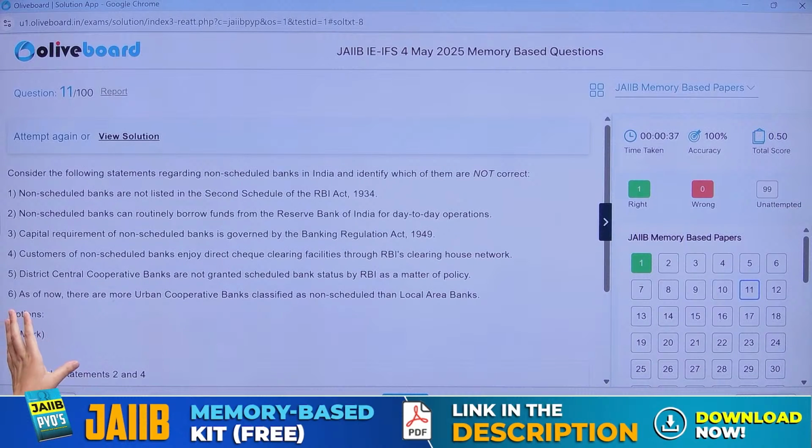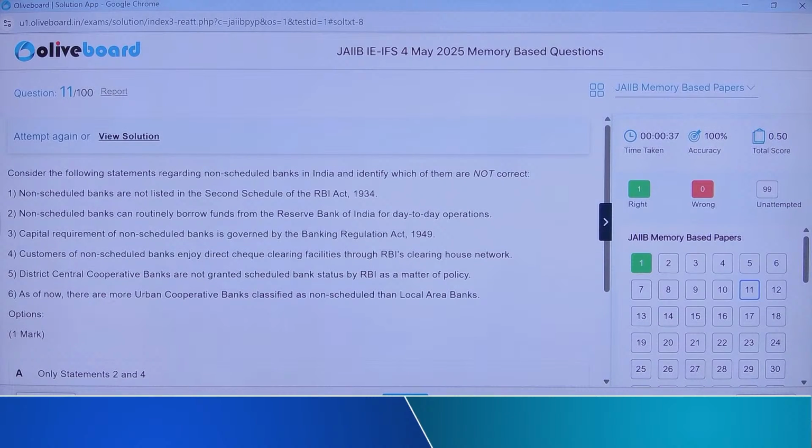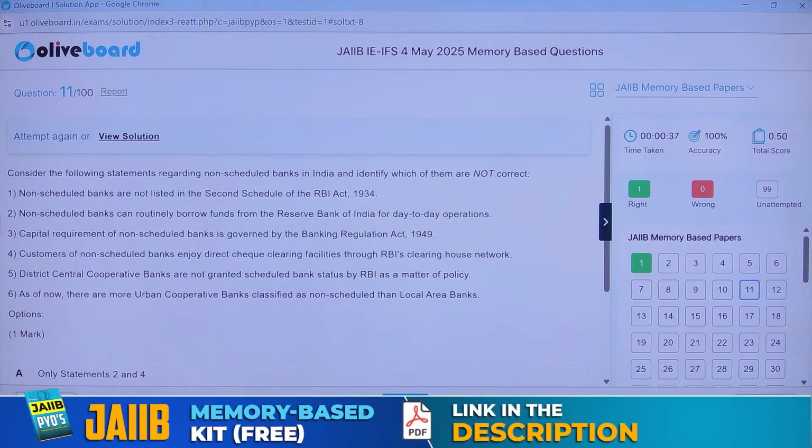First, non-scheduled banks are not listed in the second schedule of the RBI Act 1934. Non-scheduled banks can routinely borrow funds from the Reserve Bank of India for day-to-day operations. Capital requirement for non-scheduled banks is governed by the Banking Regulation Act 1949. Customers of non-scheduled banks enjoy direct cheque clearing facilities through RBI's clearing house network.